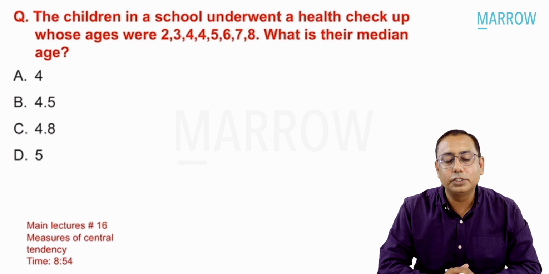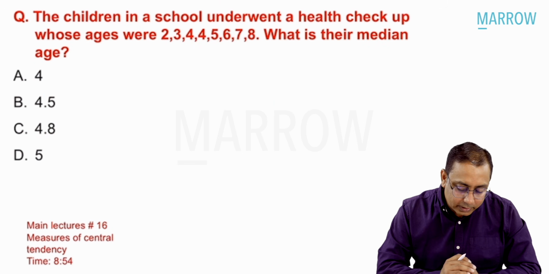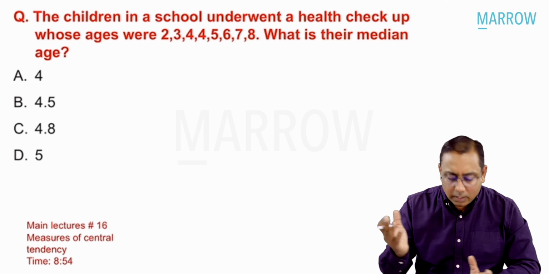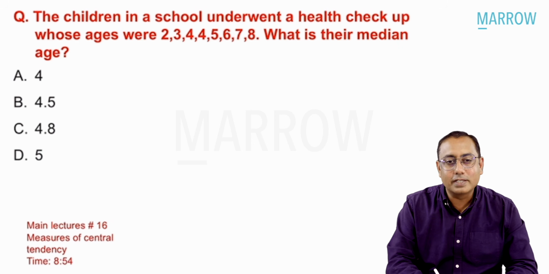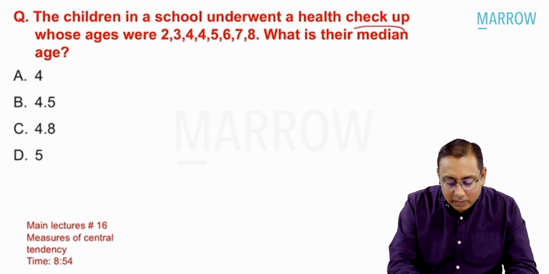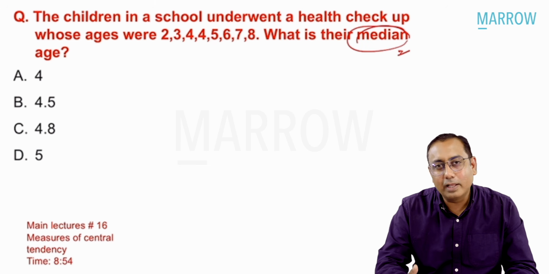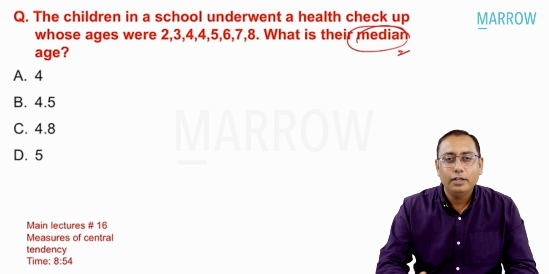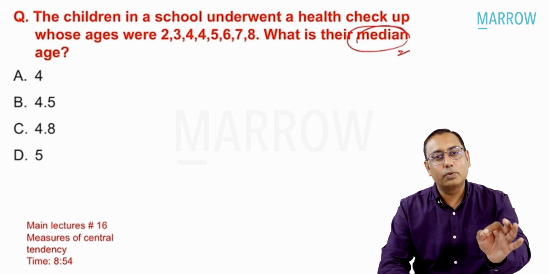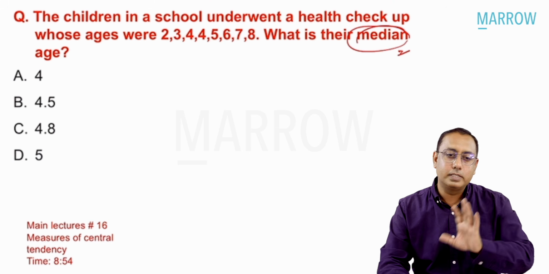Coming over to the next one, the children in school underwent a health checkup camp whose ages were 2, 3, 4, 5, 6, 7, 8. What is the median age? Whenever you're going to calculate the median, it is again a super duper important MCQ. I tell all the time in my class and in my lectures that usually in your NEET entrance exam, they'll ask you what is mean, median, mode. And that is what is true.